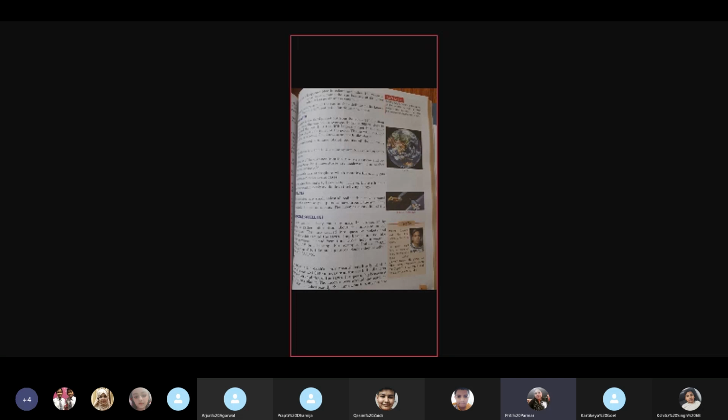Please underline these names, the names of the two artificial satellites which they have given. Then the third one is the INSAT satellite. Now they are telling you that these various artificial satellites are man-made satellites which are launched in orbit, and they revolve around the planet Earth, and they take pictures, they tell about the weather forecast, and various other things. If a storm is coming, etc., everything is notified beforehand, and they also take pictures of these things.